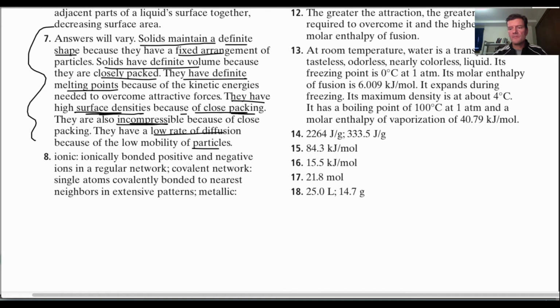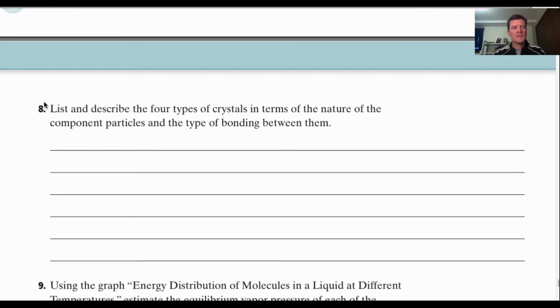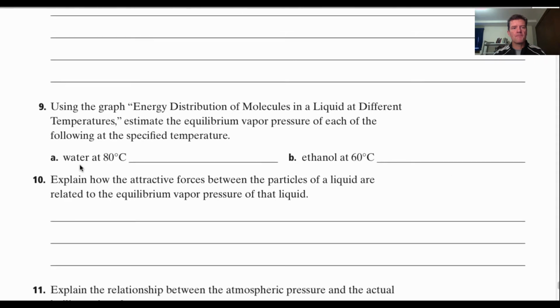Okay? All right, next question here is, list and describe 4 types of crystals in terms of the nature of the component. Okay, I am not going to ask you to be aware of the different types of crystals. Okay, don't have to worry about that.